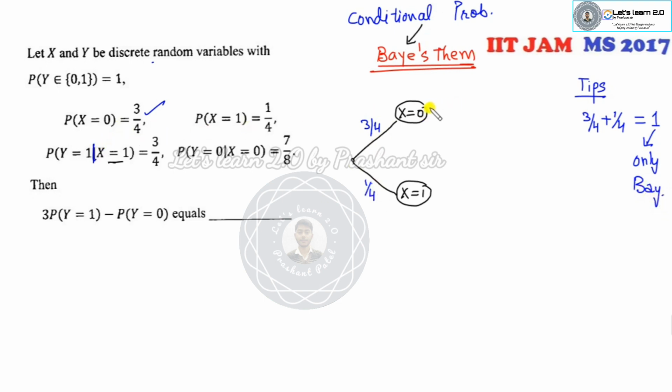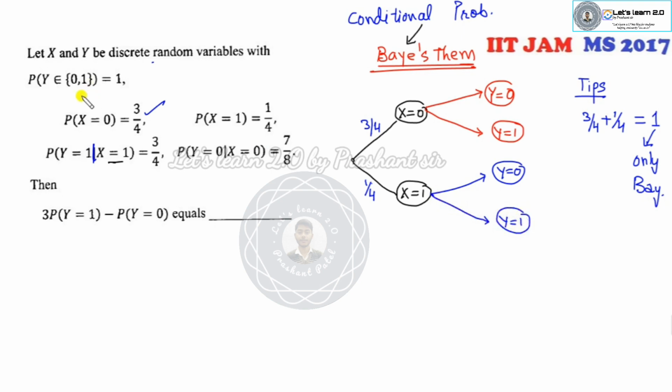Now what is that? Now there are two cases. Either y is 0, this is the first case, or y is equal to 1. Fine. Similarly, you have this case also, y equal to 0 or y equal to 1. Now since y has only two elements, you can see when x is 0, y equal to 0, the answer is 7 over 8. So since y has only two elements, this pair is 1 over 8. X equal to 1, y equal to 1. So this is 3 over 4 and this will be 1 over 4.